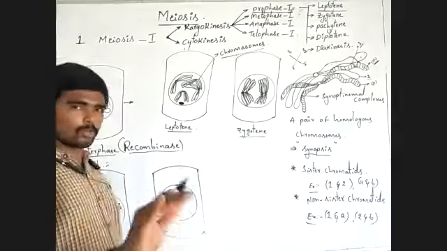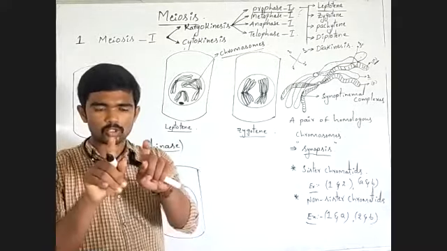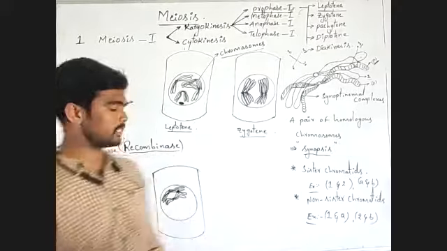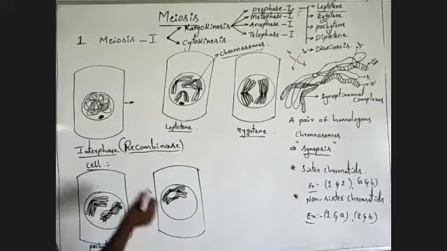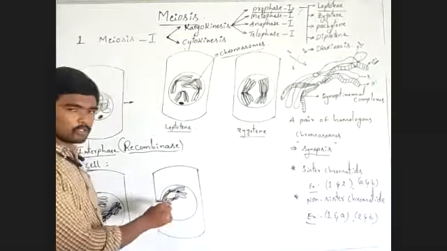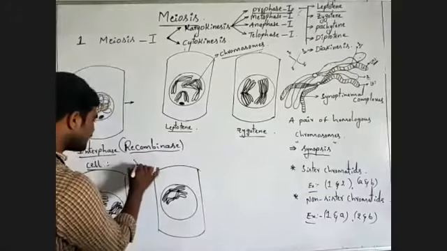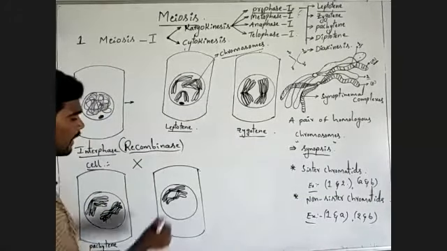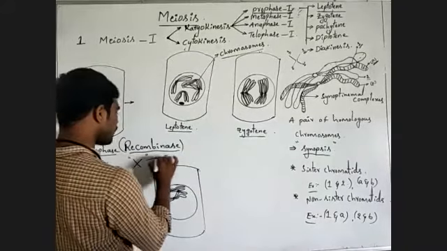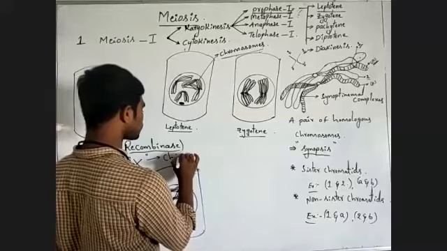When we observe homologous chromosomes in this diplotene state, they appear as X-shaped structures. These types of X-shaped structures are called chiasmata.